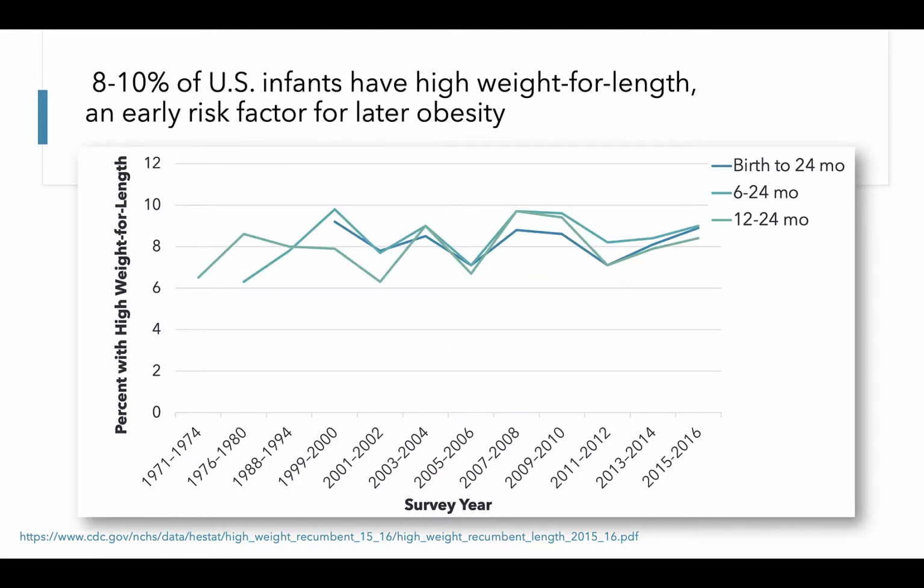Here we have data for infants aged birth to 24 months. These data span from 1971 to 2016 and show changes in the prevalence of infants with high weight for length across this time period. The dark blue bar is for both age groups combined, whereas the lighter bars are for 6 to 24-month-olds or 12 to 24-month-olds separately. As we can see, the prevalence of high weight for length has been somewhat stable across this time period, and the most recent data illustrate that 8 to 10% of U.S. infants are classified as having high weight for length.